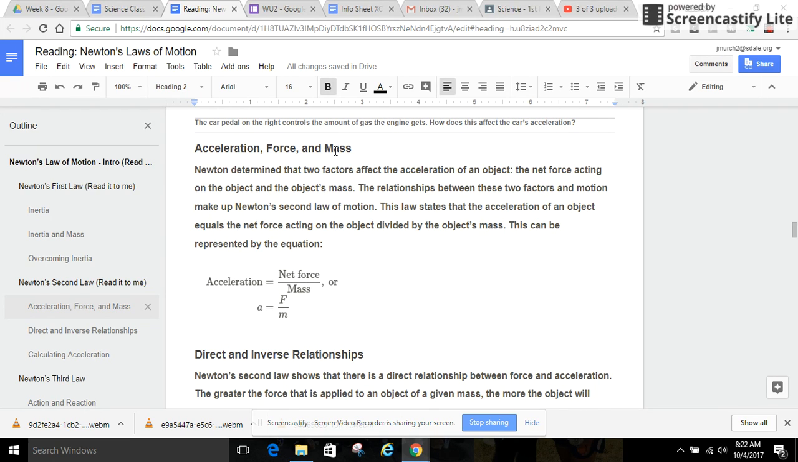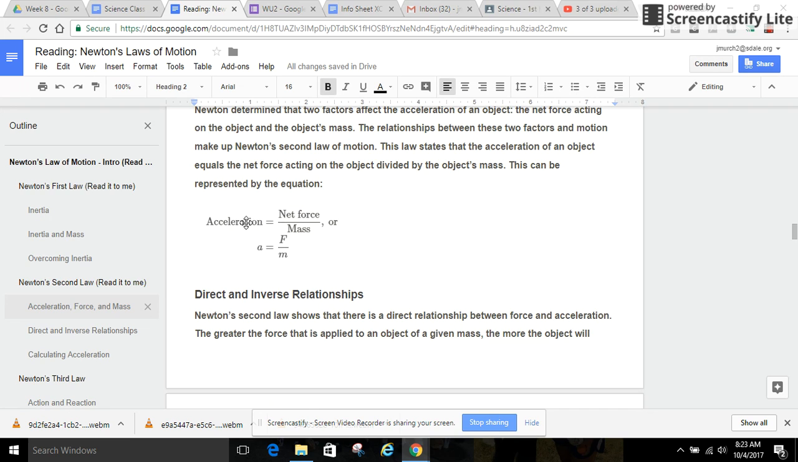Acceleration, force, and mass. Isaac Newton determined that two factors affect the acceleration of an object: the net force acting on the object and the object's mass. The relationships between the two factors and motion make up Newton's second law of motion. This law states that the acceleration of an object equals the net force acting on the object divided by the object's mass. This can be represented by this equation: acceleration equals net force over mass, or a equals F over m.